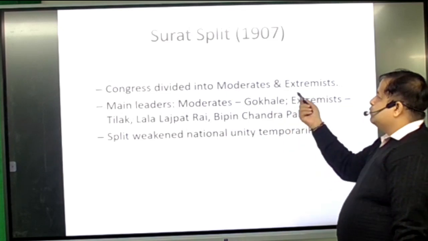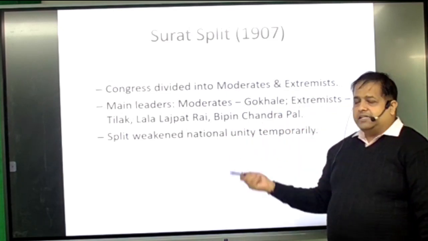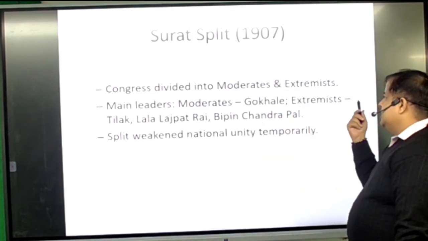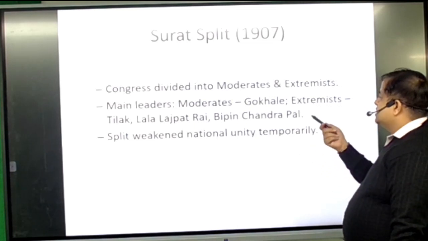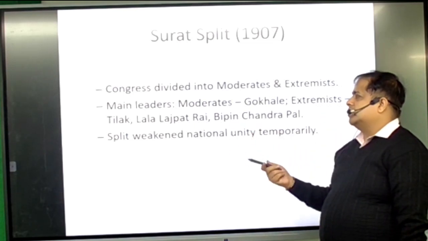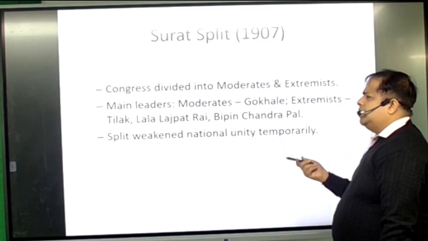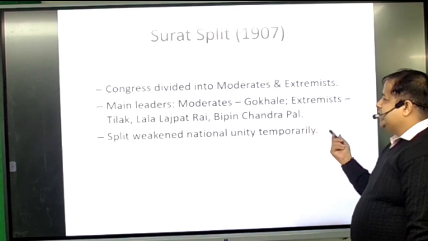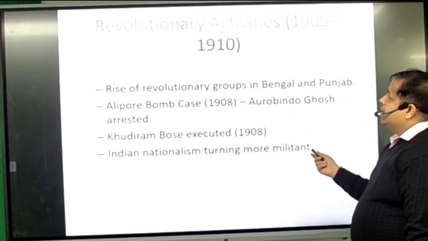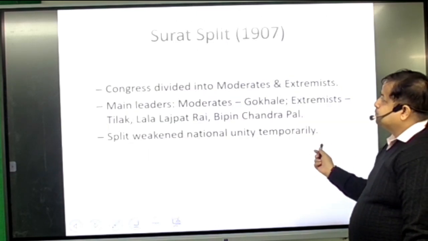Congress divided into moderates and extremists. The main leaders of the moderates were Gokhale, Firoz Shah Mehta, Dadabhai Naoroji, and many others. Among the extremists, we have Tilak, Lala Lajpat Rai, Bipin Chandra Pal. One by one, I will discuss them, don't worry. The split weakened national unity temporarily, and many things took place.